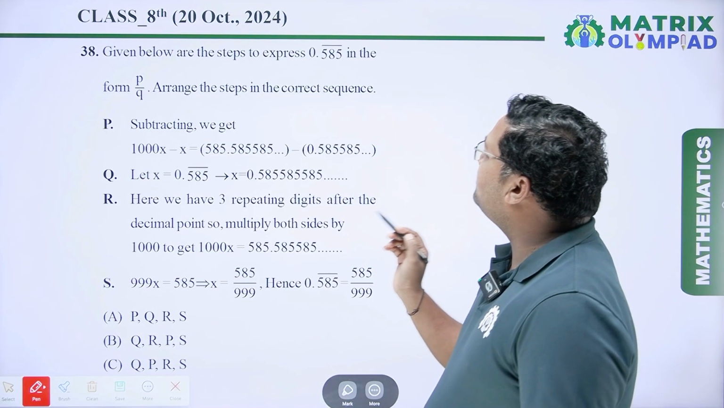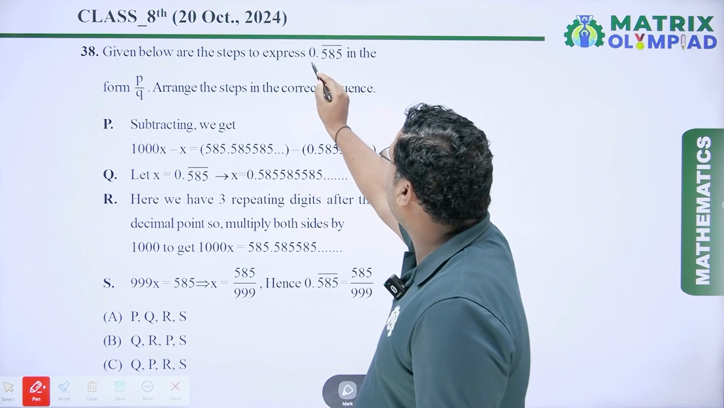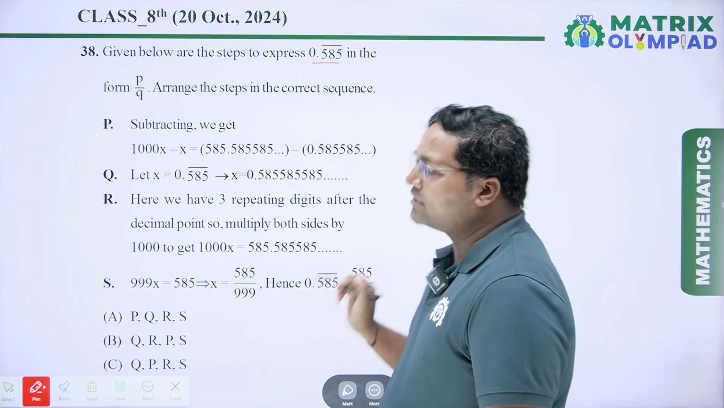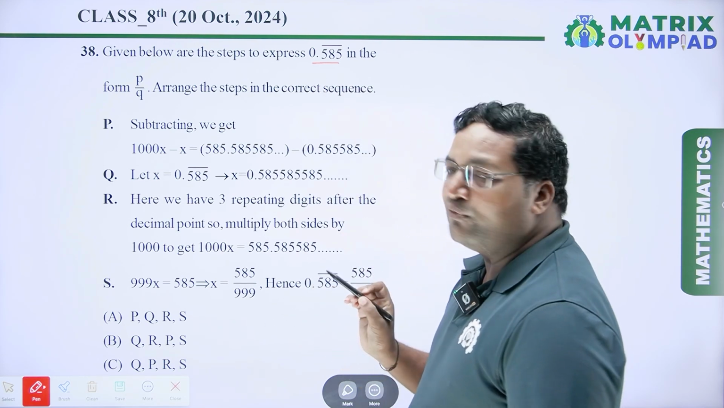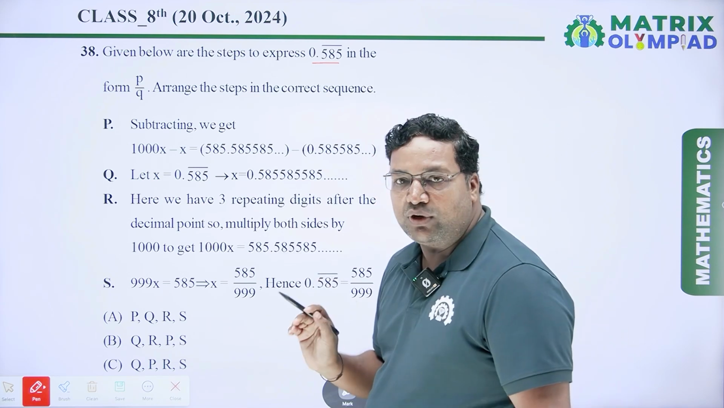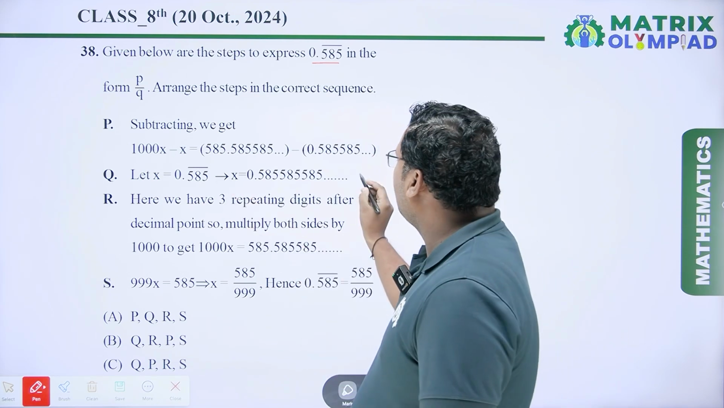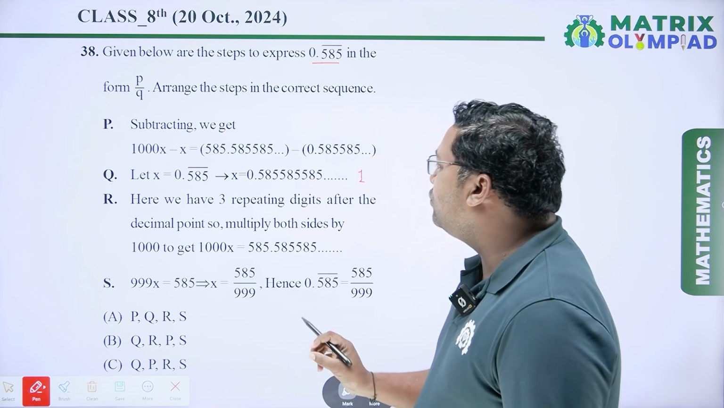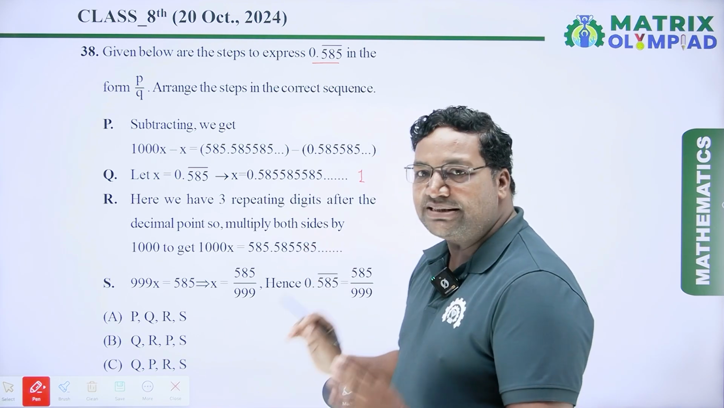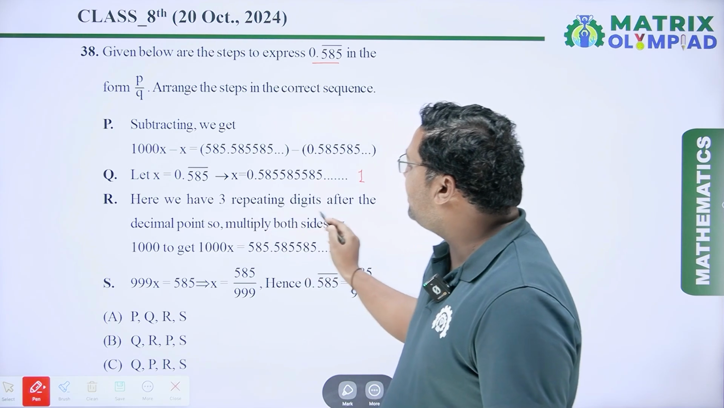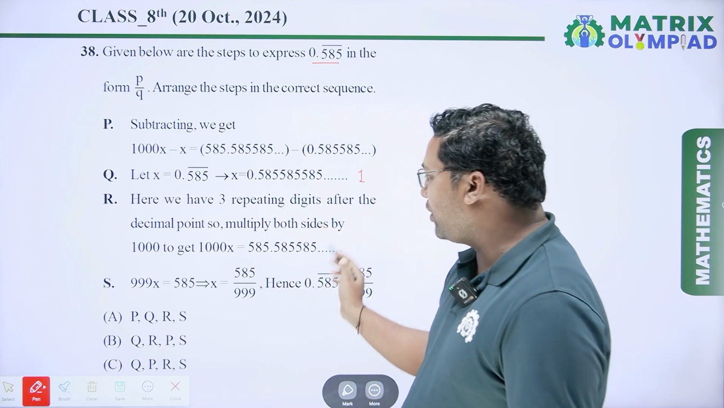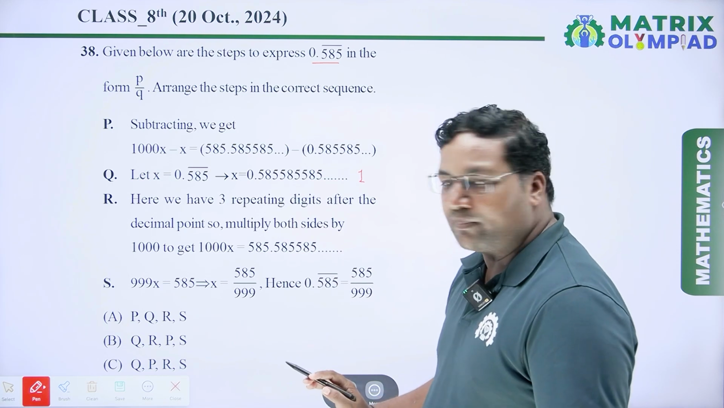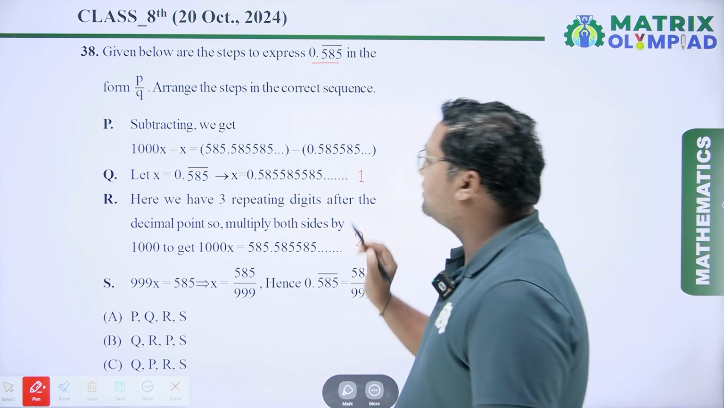Given below are the steps to express 0.585 bar in the form P upon Q. Arrange the steps in the correct sequence. First of all, we have to assume this number is equal to x. So our step number 1 is this. Next, we have to check how many digits are repeated. Here we have 3 repeating digits after the decimal point. So multiply both sides by 1000 to get 1000x equal to this number. So our step number 2 is this.